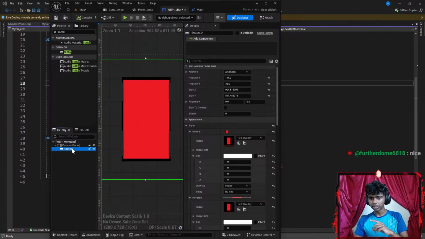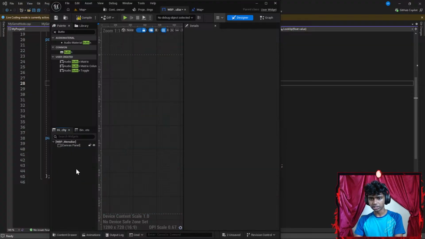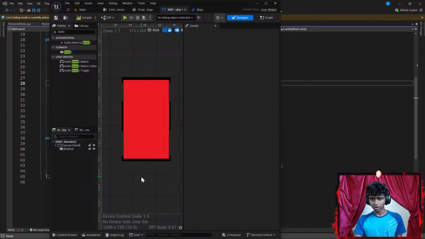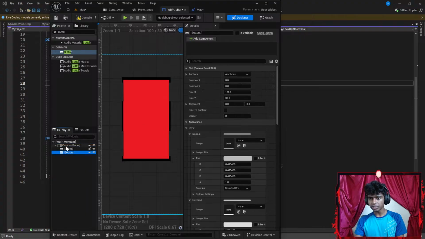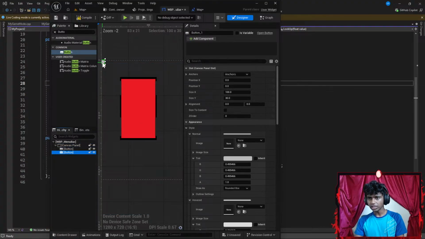So, I'm going to go ahead and click my button. Maybe I delete this. Okay, let's go ahead and force delete a button. Whoops, I'm going to go with Control Z. There we go. Now, I'm going to drag and drop a button right here. This is going to be inside my canvas. Okay, let's get that button all the way up here.